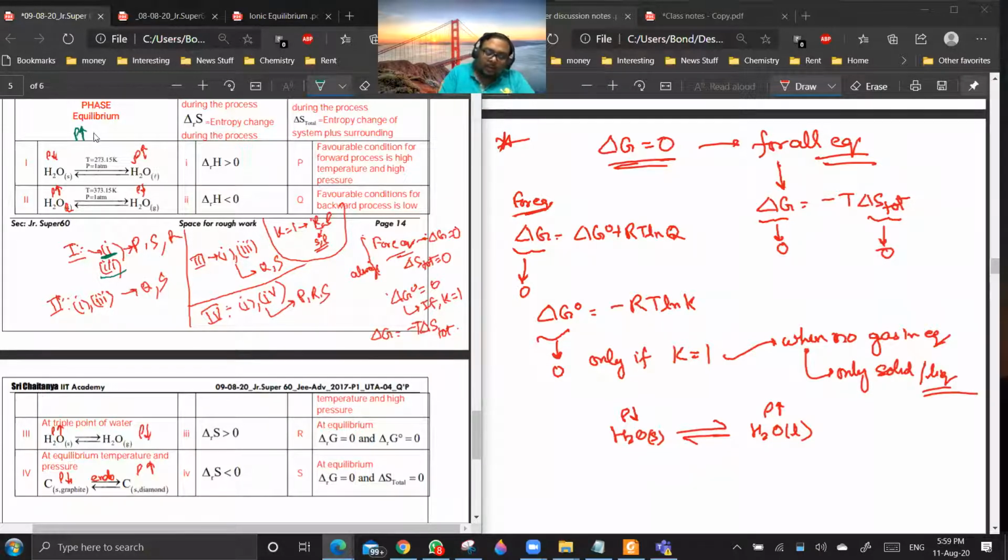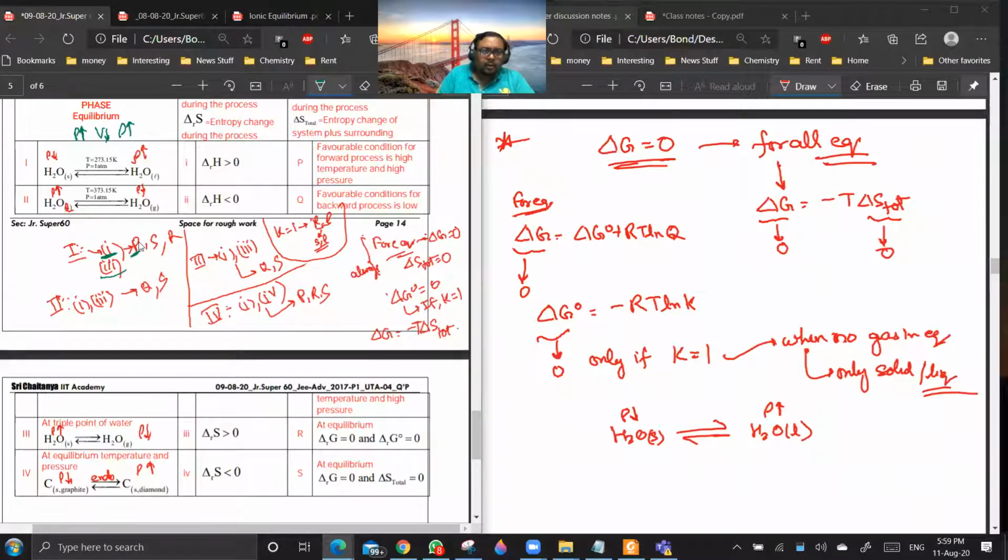If you are increasing pressure, you are decreasing volume, so it will go towards more density, which is the forward reaction. So at high pressure, the reaction will go forward. Plus, the forward reaction is endothermic, so if you increase temperature, the reaction will go forward. Option P is correct.